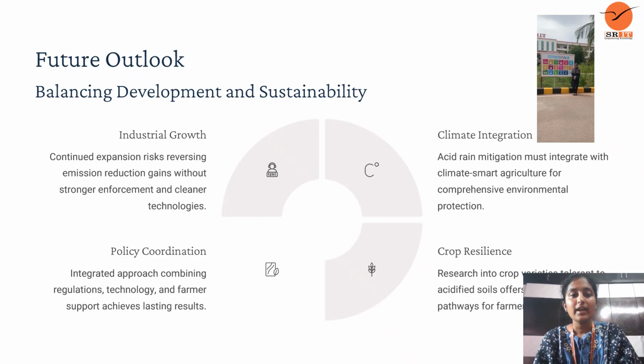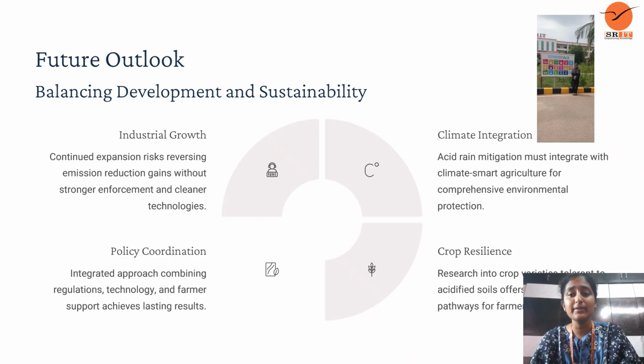Let us see now. Continued industrial growth: continued expansion risks reversing emission reduction gains without stronger enforcement and cleaner technologies. It all comes under industrial growth, which means continued expansion. They are taking on the challenges and facing them. They are not going backward, they are moving forward with challenges and with solutions to their problems.